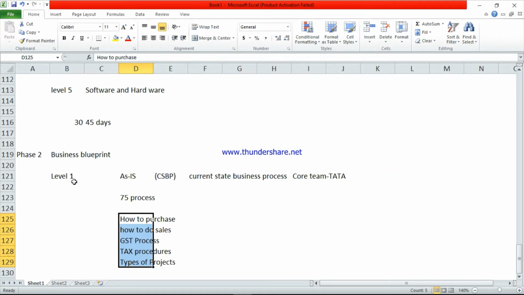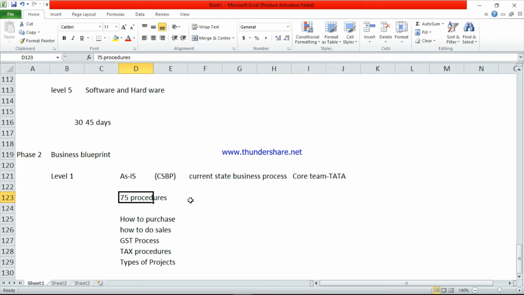So level 1 is the core team from Tata employees. They will prepare the as-is document. The as-is document contains everything related to the current state business process, how they are running their business from starting to ending, from how they are purchasing to everything, and they have to submit it in documentation. Around 75 procedures are there, not processes. So the core team members say there are 75 procedures in their business.